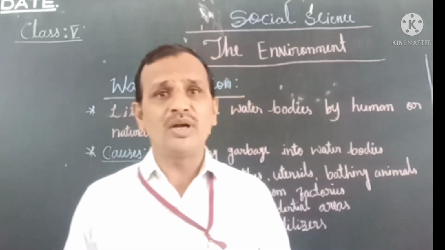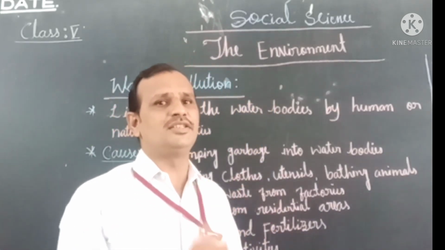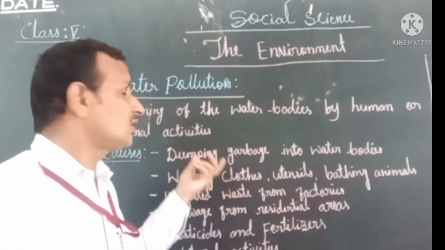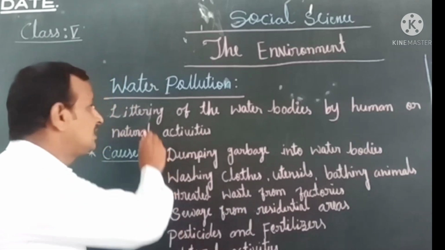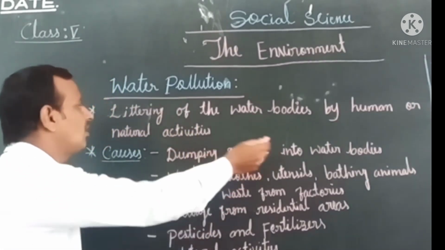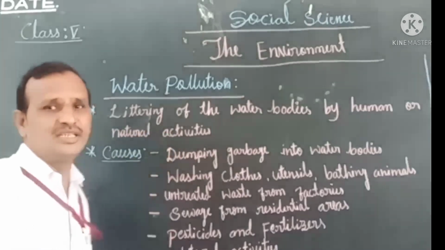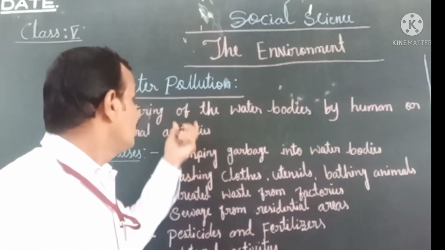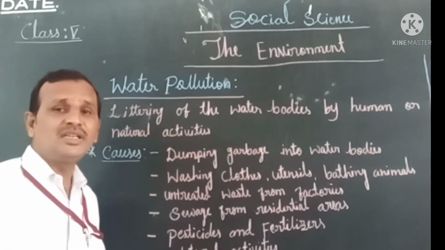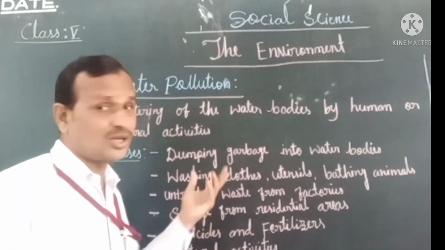We also make water dirty in many ways. What is water pollution? Littering of the water bodies by human or natural activities is called water pollution.